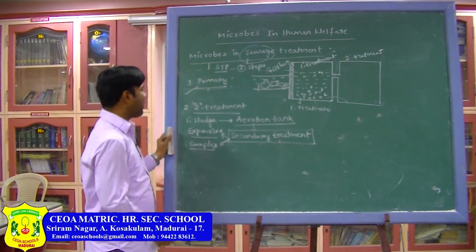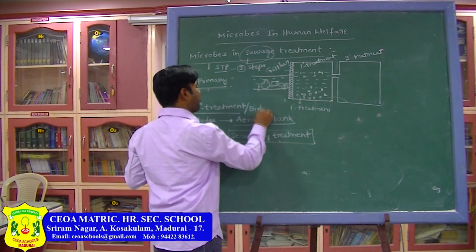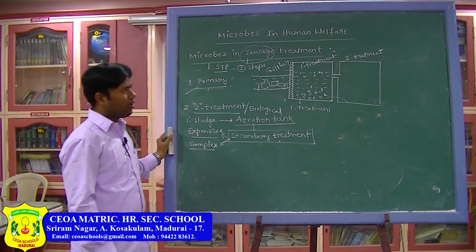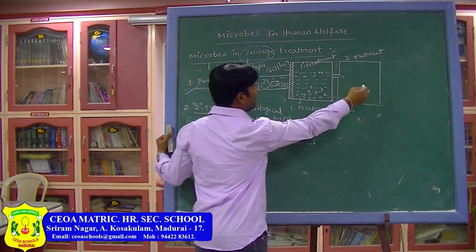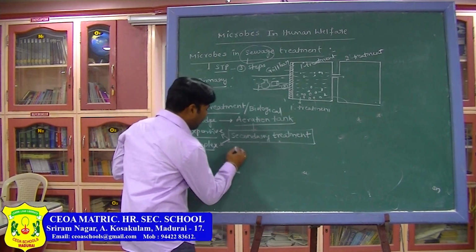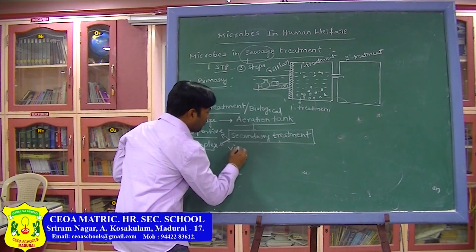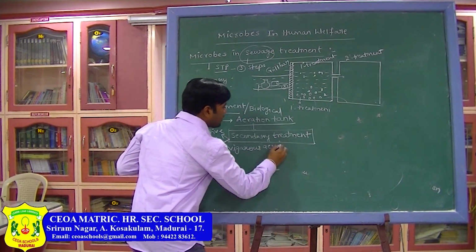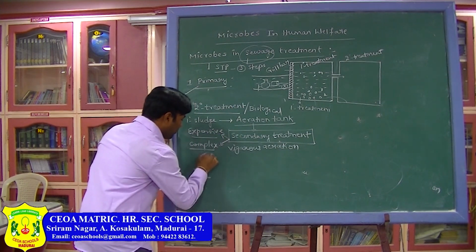What process is secondary treatment? It is a biological process. The waste, the sewage, the primary sludge, we are sending into this chamber. Next, here in the aeration tank, vigorous aeration. Due to the vigorous aeration, flocs will be formed.